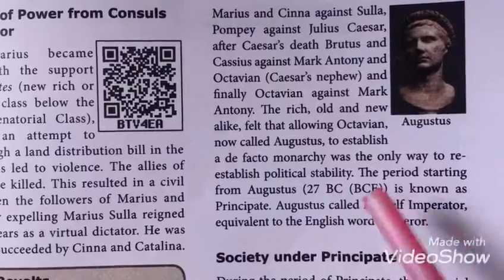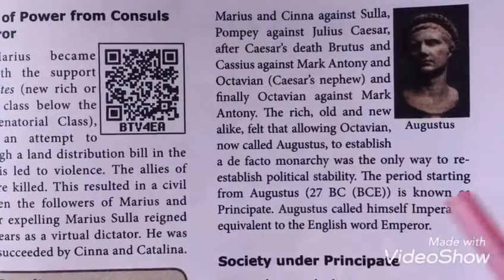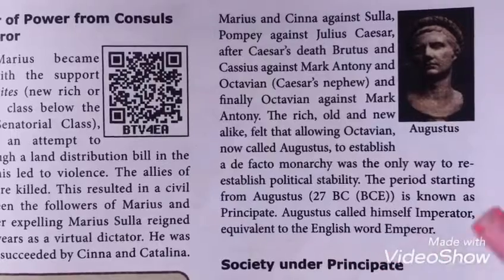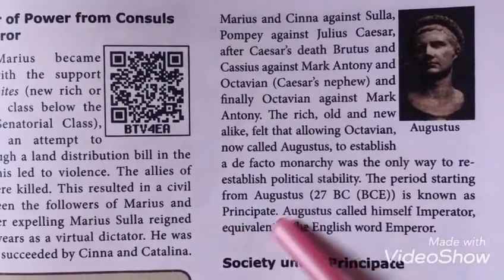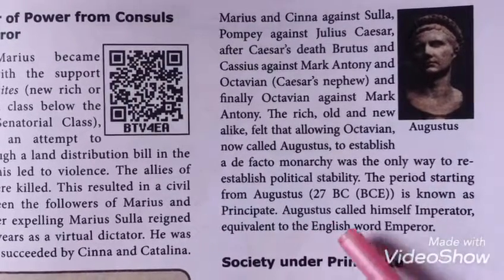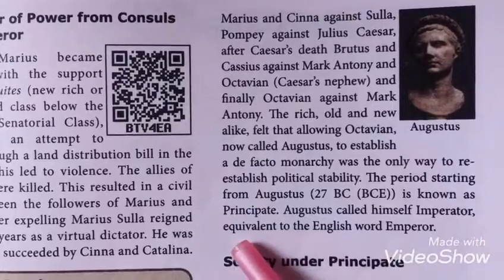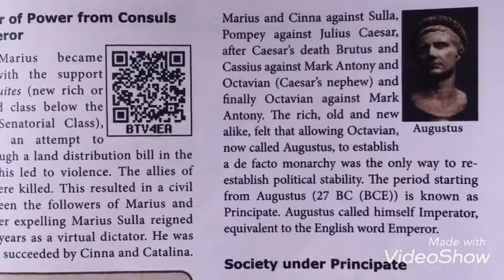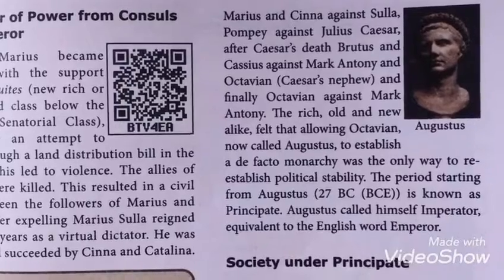The period starting from Augustus is known as the Principate. The ruling period of Augustus is called the Principate. Augustus called himself Imperator, equivalent to the English word emperor. Imperator means a great king.